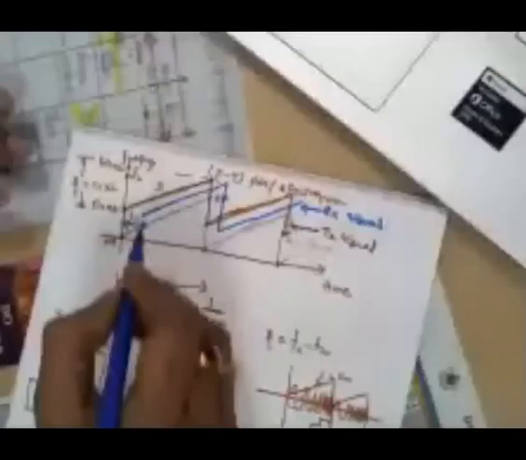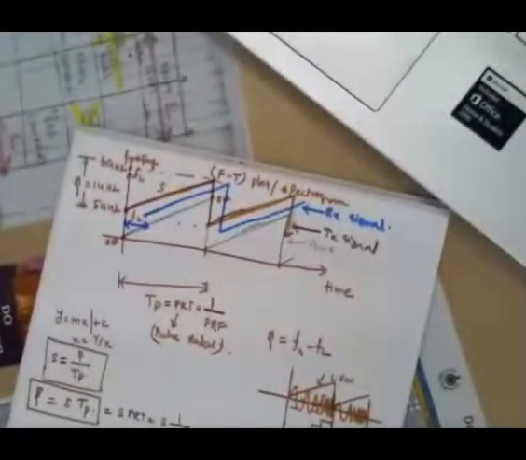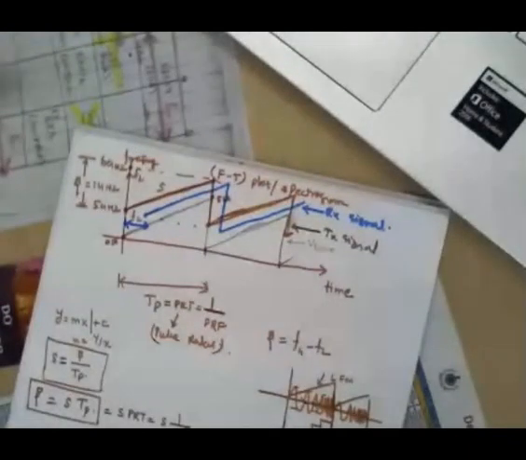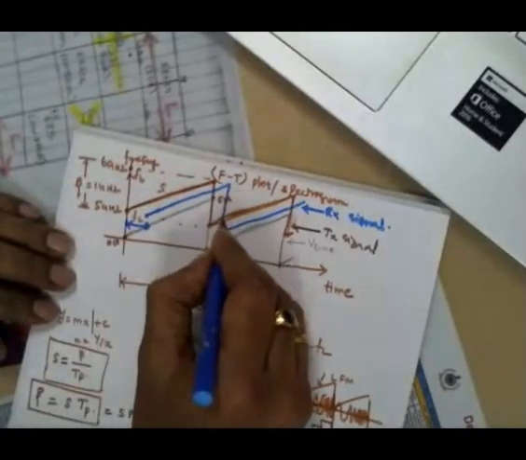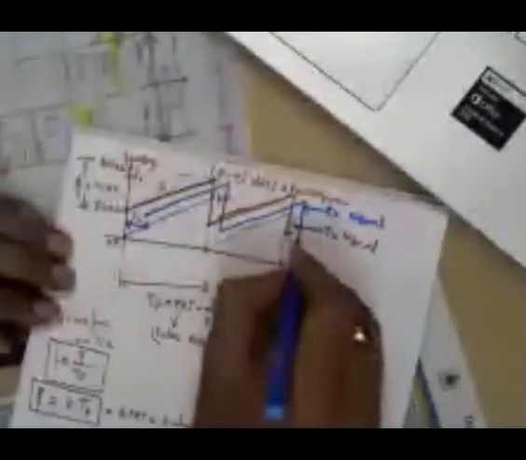If the target is away from the radar, obviously you will get the return somewhere here. But wherever you get the return, whatever the time instant at which you get the echo, that echo will definitely start from FL. So you are starting from here, then it goes to the target, and it comes back here, and it goes back.